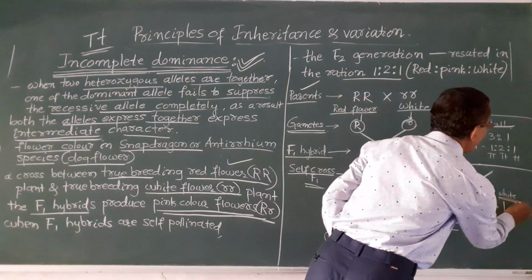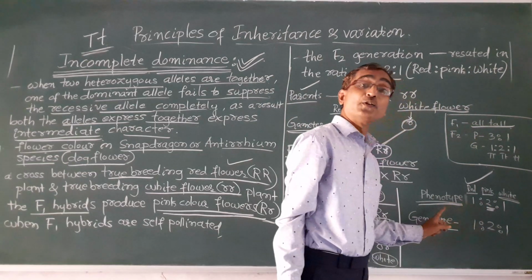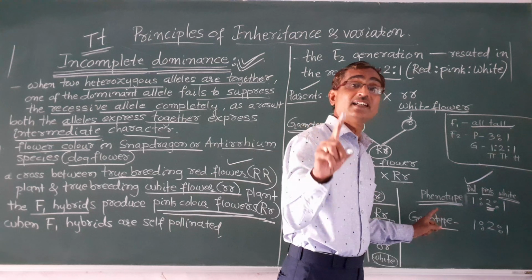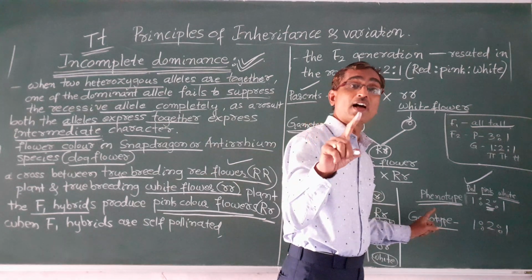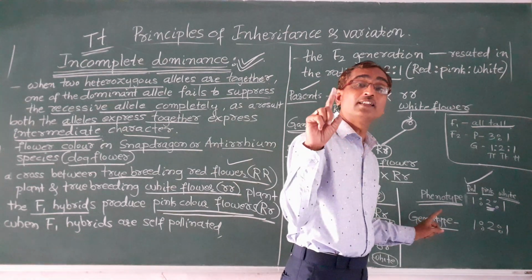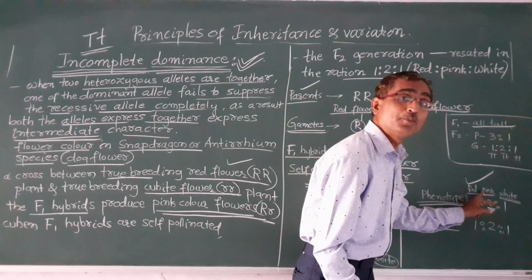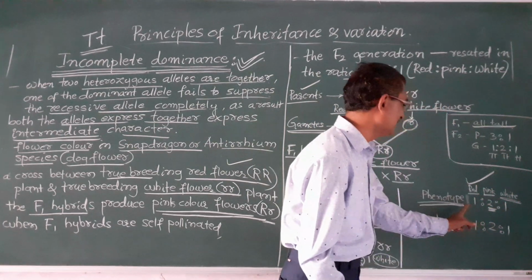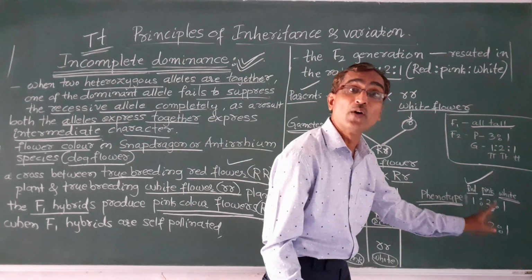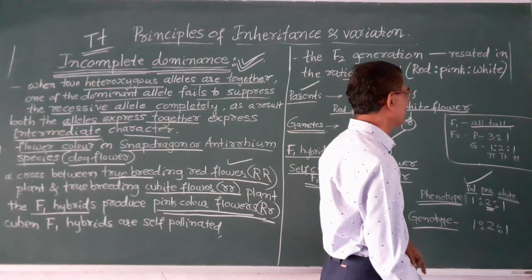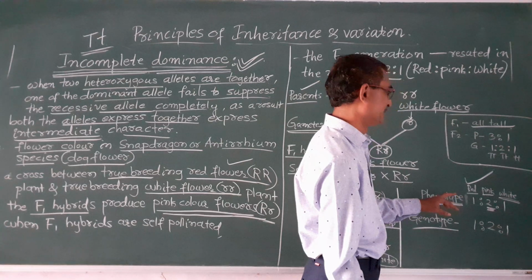So white is 1. So the phenotypic ratio of red flower to pink flower to white flower is 1:2:1.